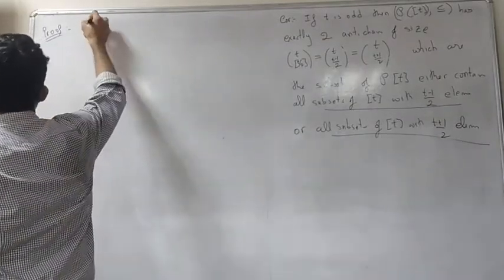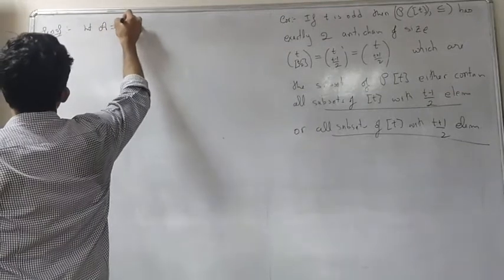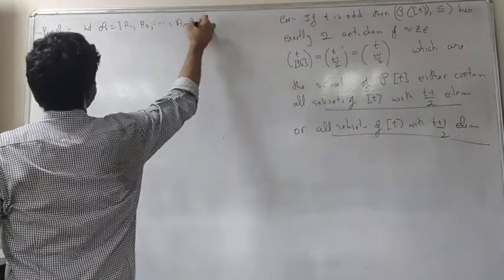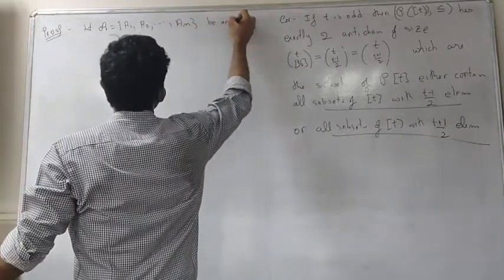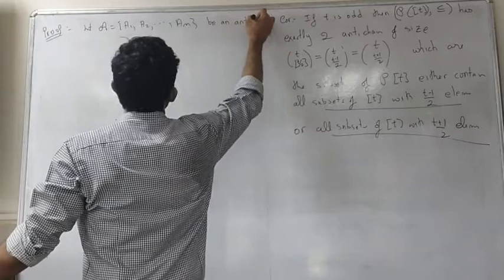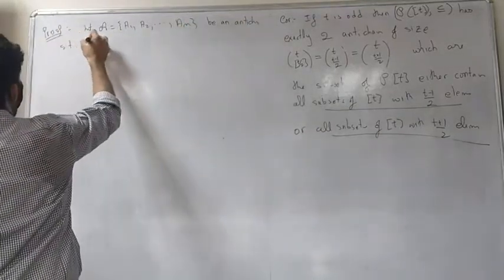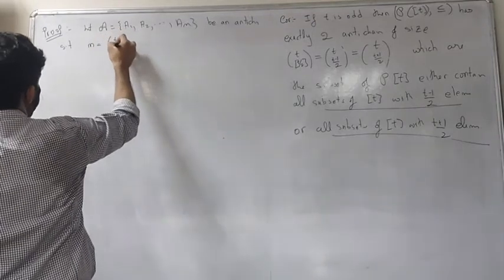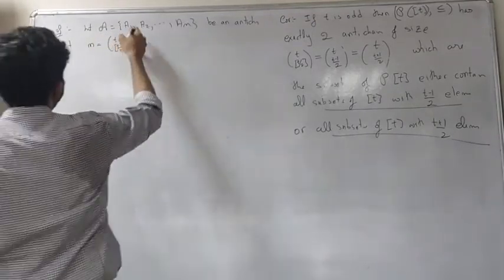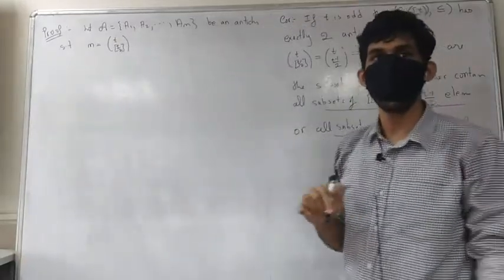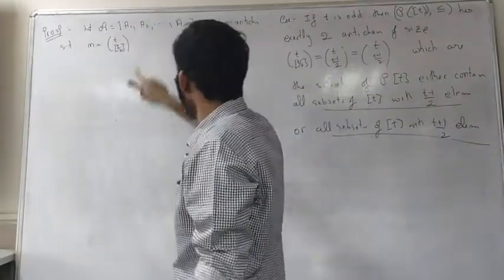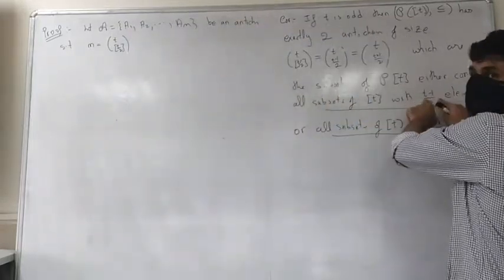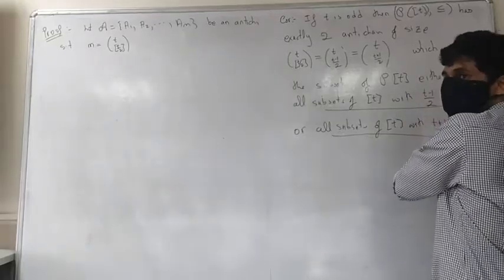So let script A equal A1, A2 up to AM be an anti-chain such that M is equal to T choose T by 2. What do I need to do first? What is my goal? Show that the cardinalities of all of these are either (T minus 1) by 2 or (T plus 1) by 2.